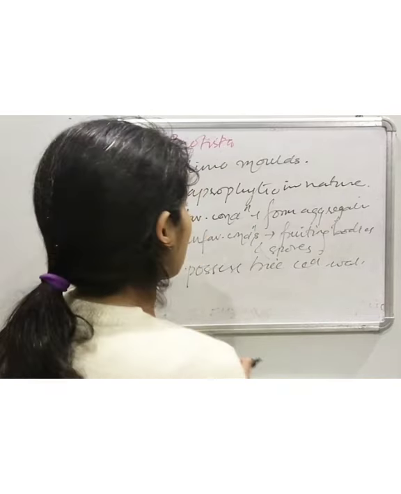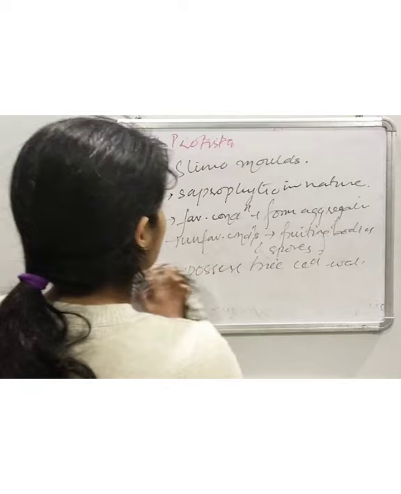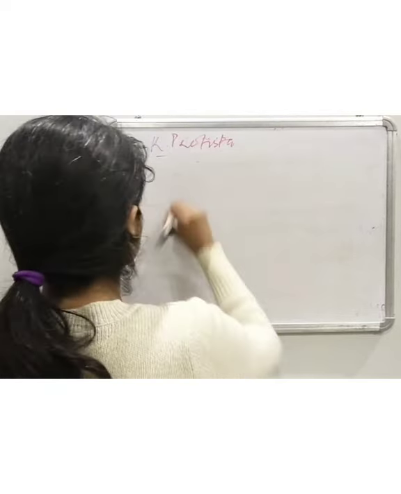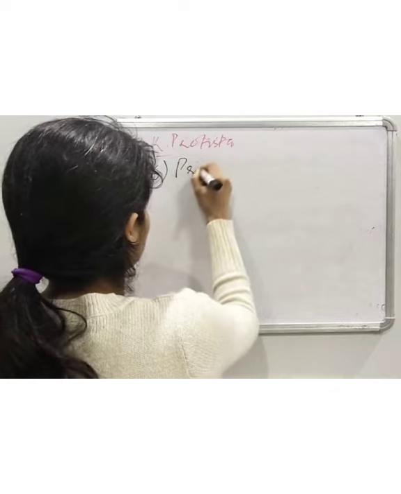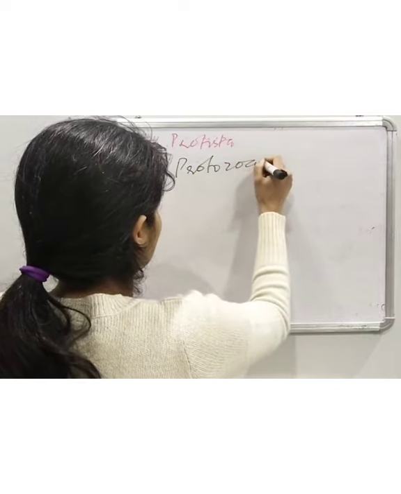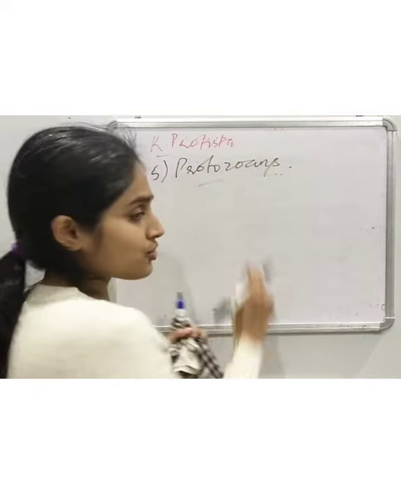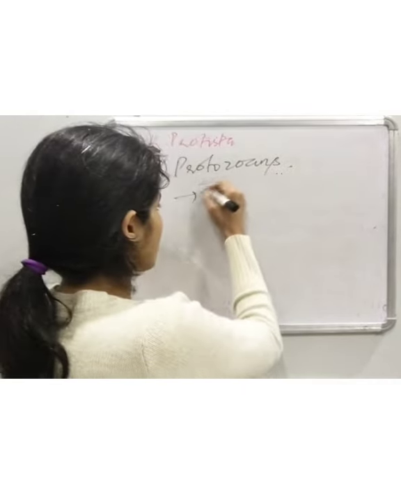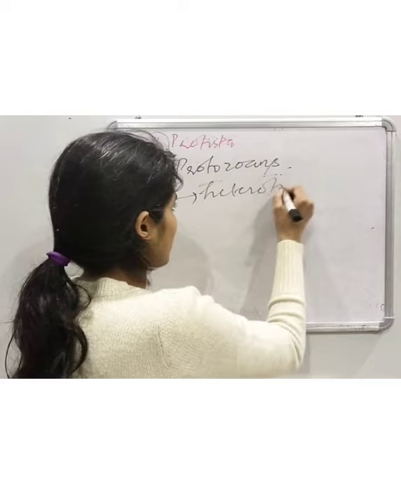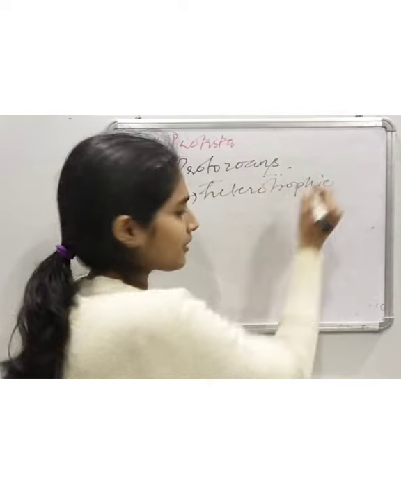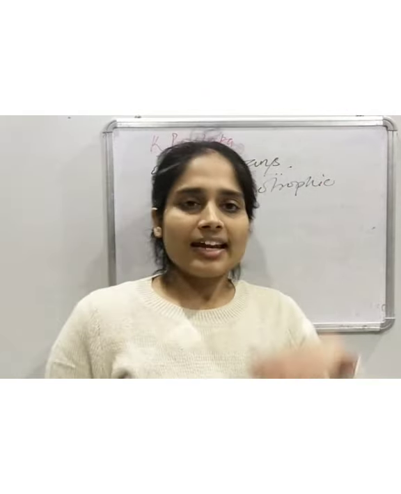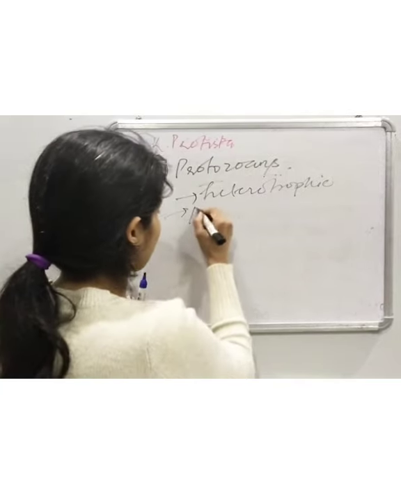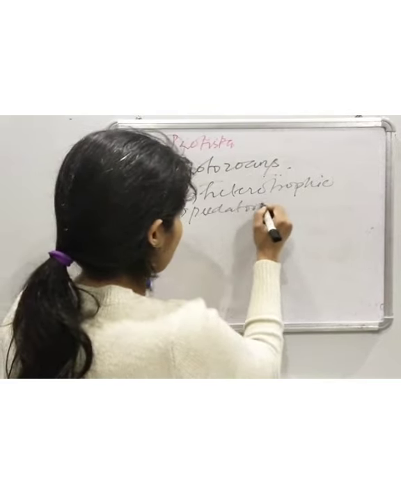And then we come to the fifth and the last group, which is protozoans. These protozoans are mostly heterotrophic in nature, and they can live both as predators as well as parasites.